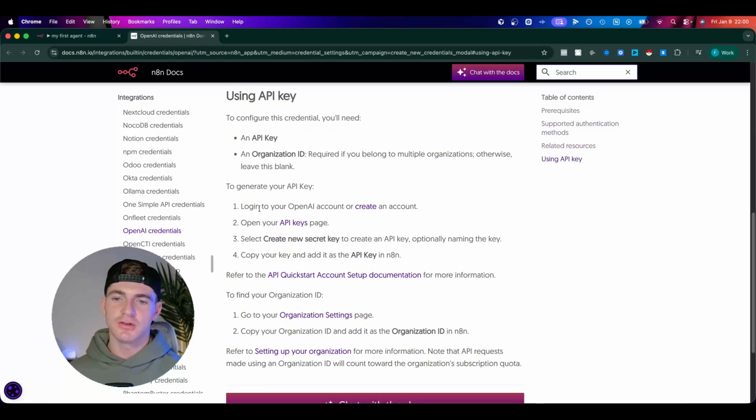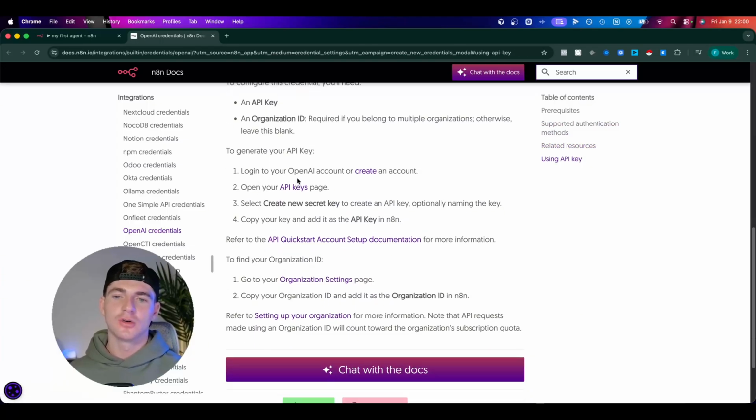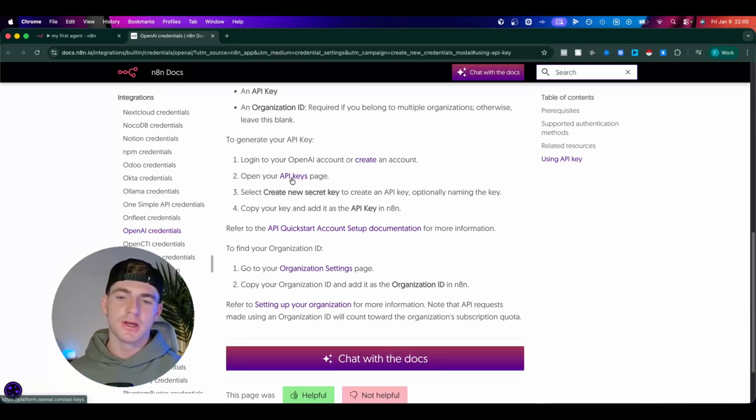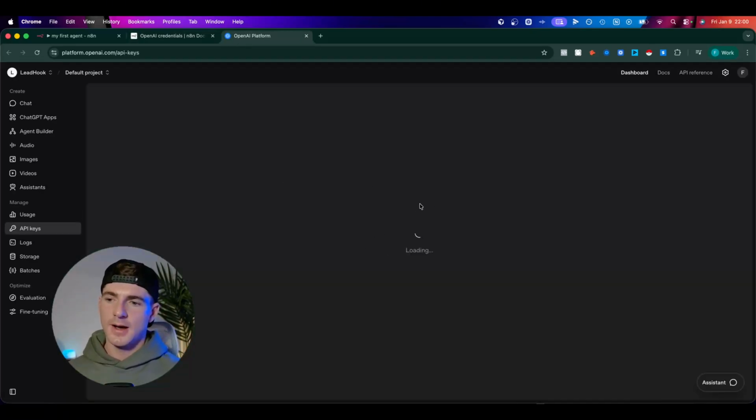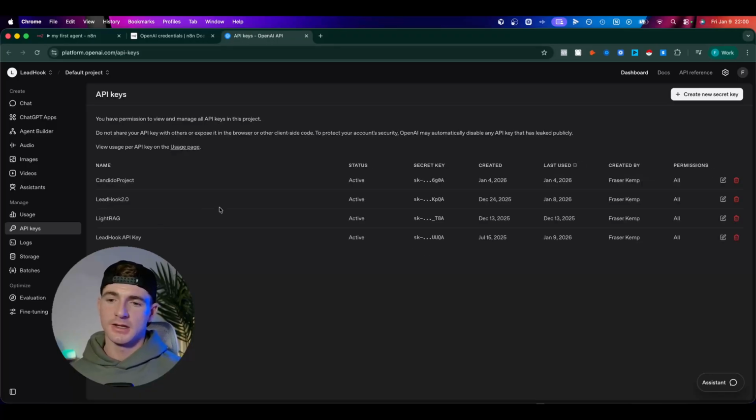So it says here to generate your API key, log into your OpenAI account or create an account. So if you don't have one, you need to create an OpenAI account. If you do have one, log in. Step 2, open your API keys page. Now it's got a link to the API keys here. So let's follow that. And this is going to take us to our OpenAI platform API keys page.